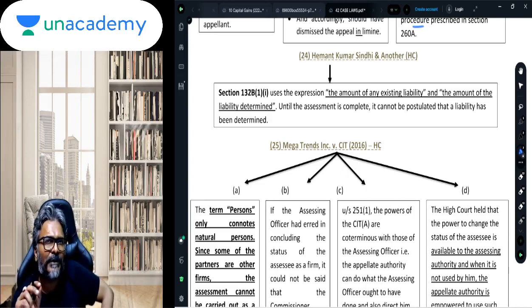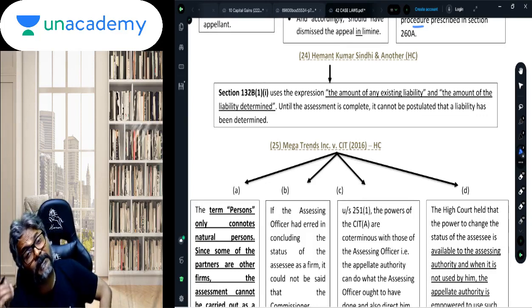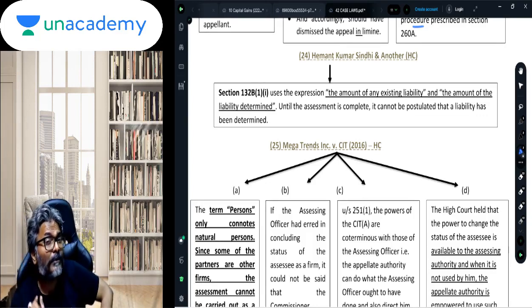So here was a case where the assessee made an application after the search under section 132 had taken place. Assessment was going on, the liability was yet to be determined, but just after the search the assessee filed an application and told the department to adjust rupees 50 lakhs against the liability that will be determined in future.